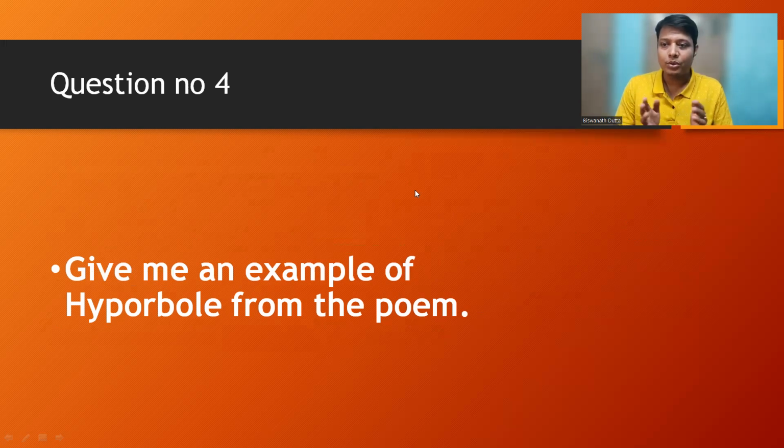So जो हम बोलते हैं ना, जो तिल को ताल कर देना, okay, to inflate the matter, to exaggerate the matter, this is called exaggeration or hyperbole. You may be asked to give an example of hyperbole or exaggeration from the poem Daffodils, and the answer is before you here.